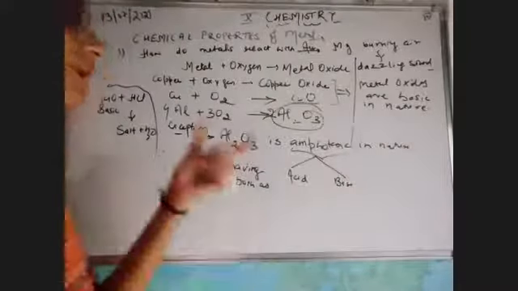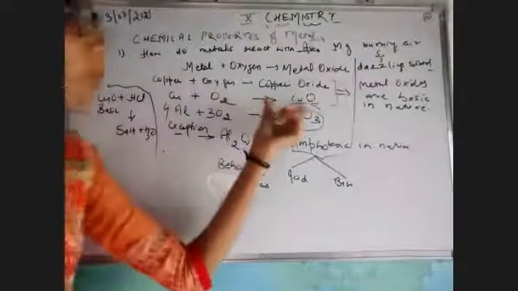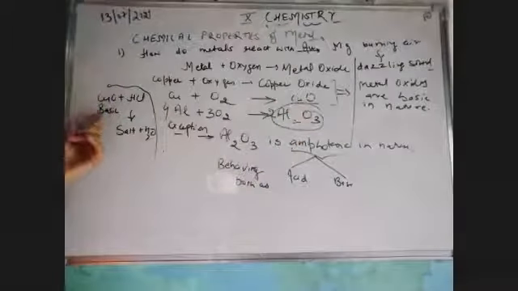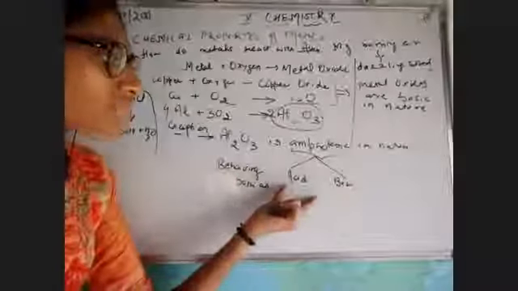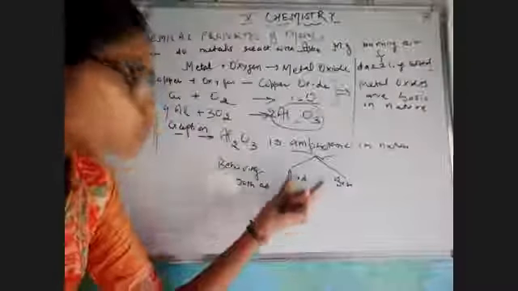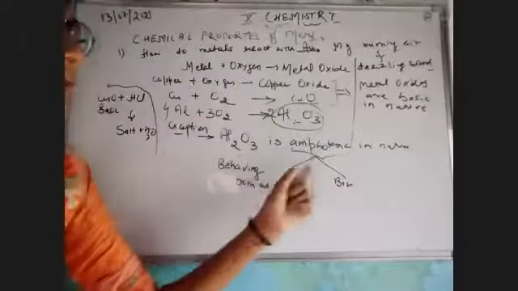That means it can behave both as acid as well as base. For example, copper oxide, on reacting with acid, would give you salt and water. But aluminium oxide can behave as acid also, and as base also. How? Aluminium oxide can act as acid and then it reacts with base.